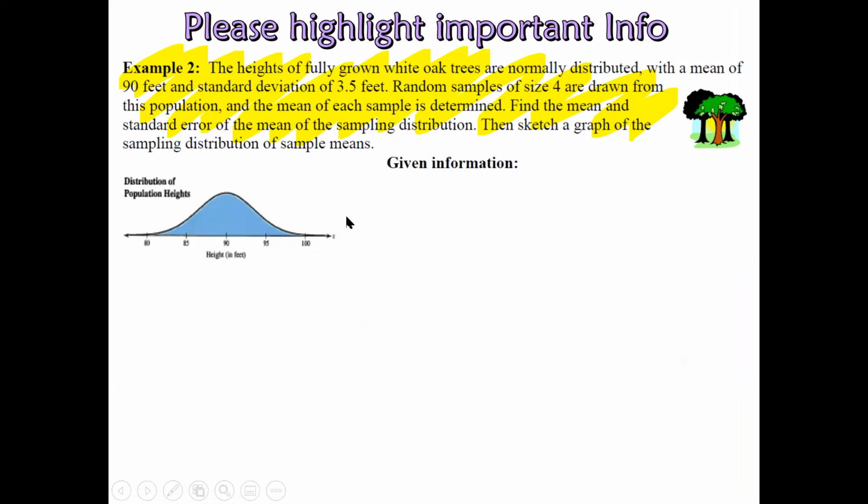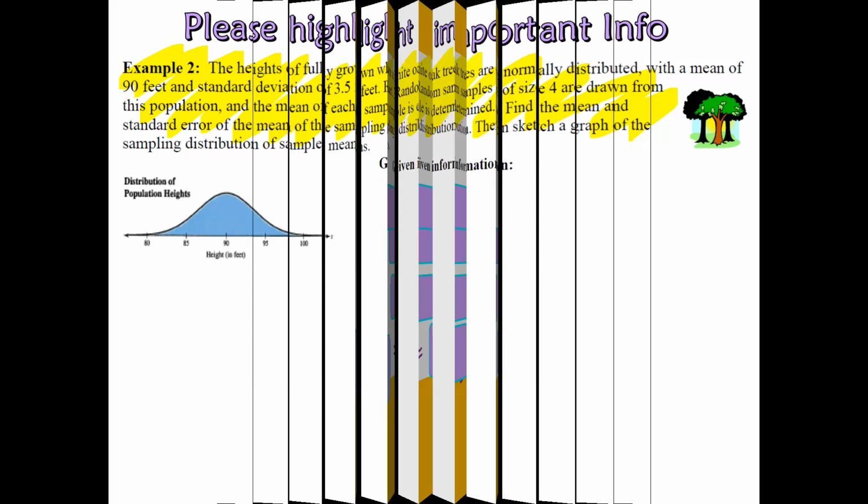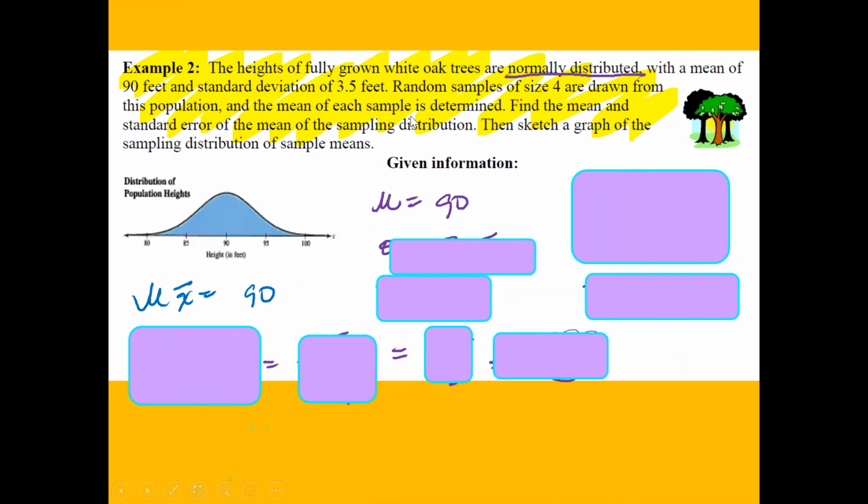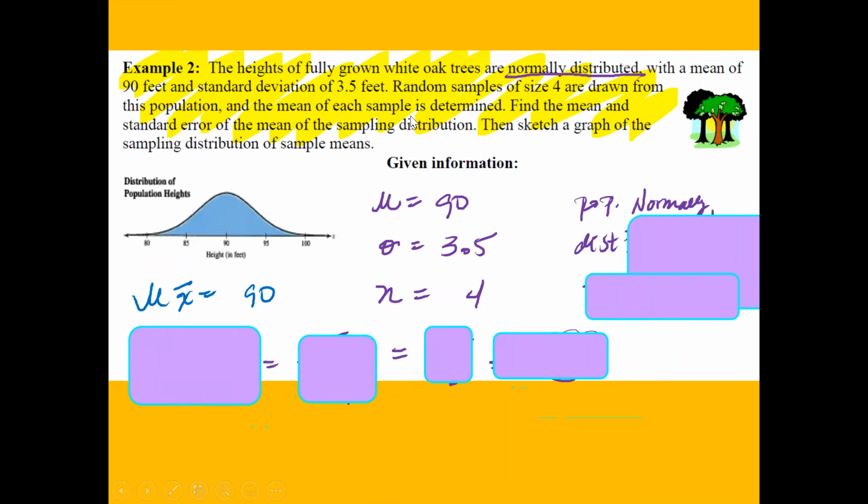All right, example 2. Go ahead and highlight the information that's really important here. The height of the fully grown tree is normally distributed with a mean of 90 feet and a standard deviation of 3.5. A random sample of 4, so n equals 4, is drawn. I want you to find the mean, the standard deviation, and then draw the bell curve. So let's take a look at the given information. It's given to you that the mean is 90, the standard deviation is 3.5, and n is 4.